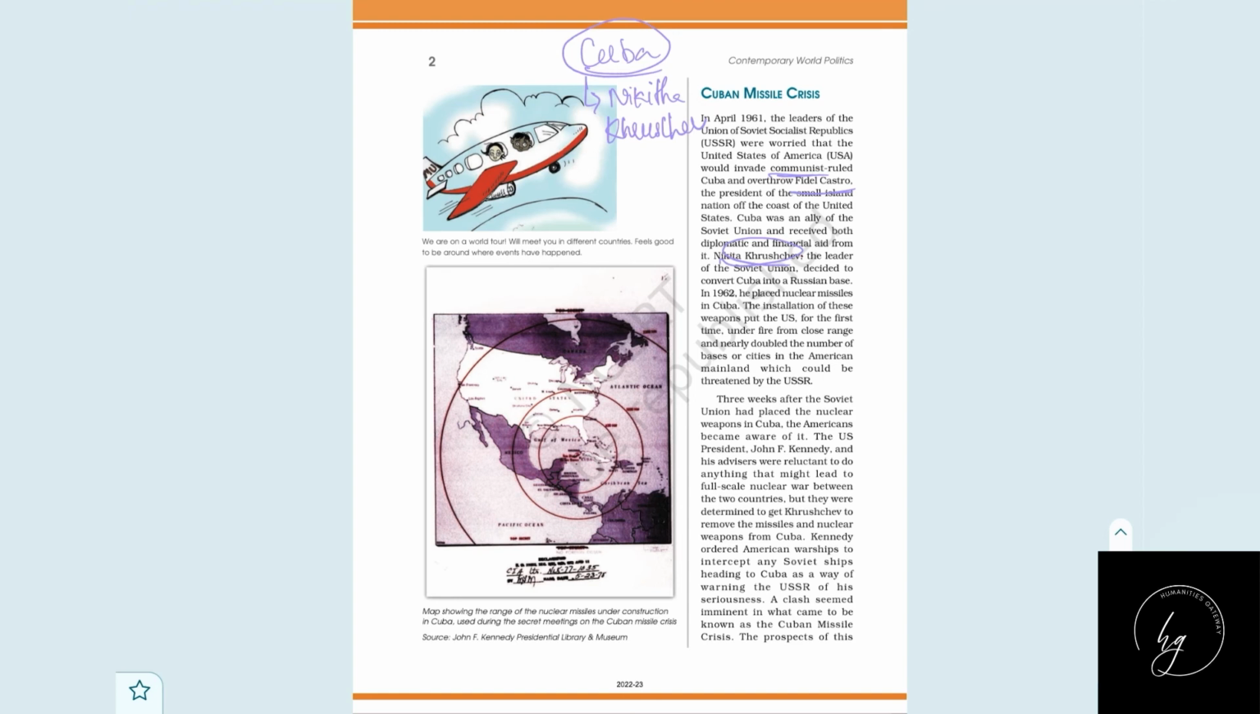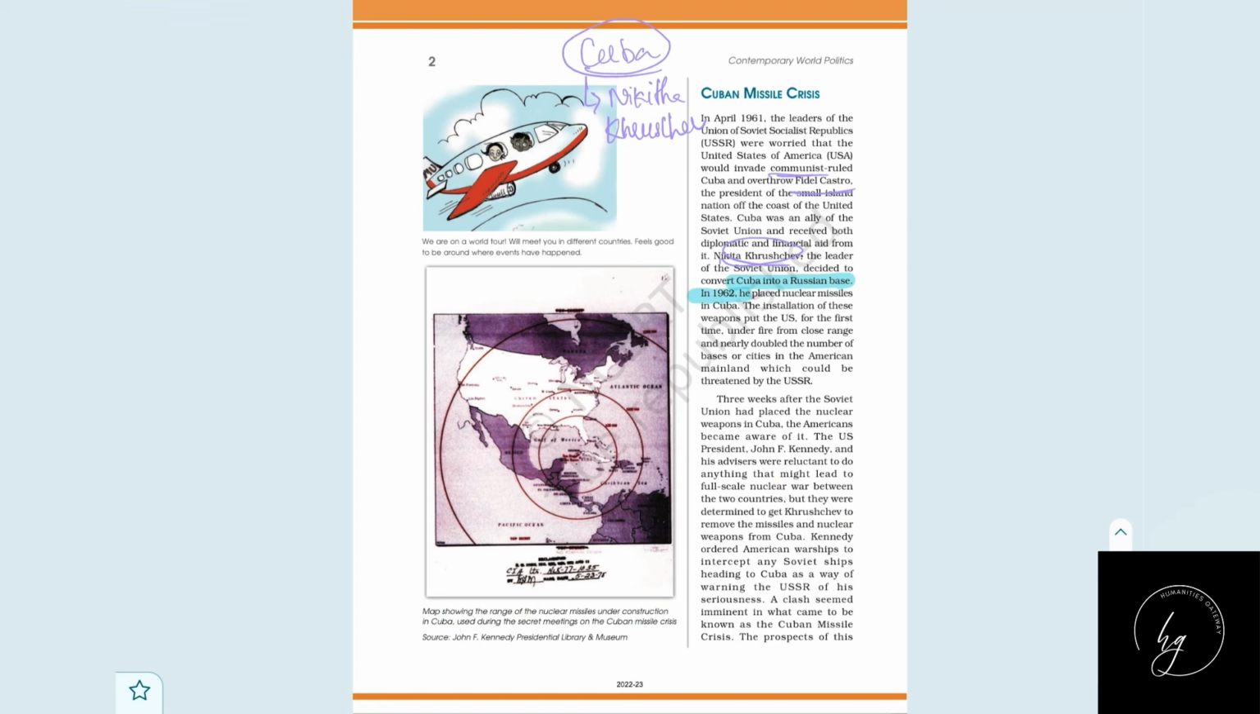So the US tried its maximum to overthrow the communist government in Cuba, and the US secret agency CIA made many attempts to kill Fidel Castro. So, afraid of these moves, what did the USSR do? The USSR converted Cuba into a Russian base. That means now Russia is controlling Cuba. Fidel Castro might be the ruler there also, but the ultimate control is in the hands of Russia. Mark this point here: Cuba into a Russian base.